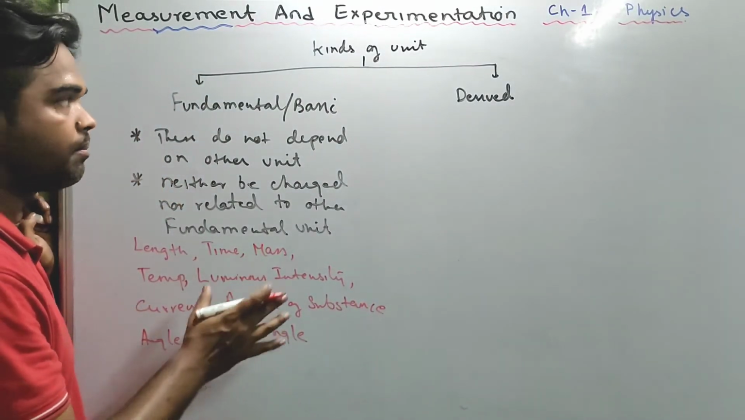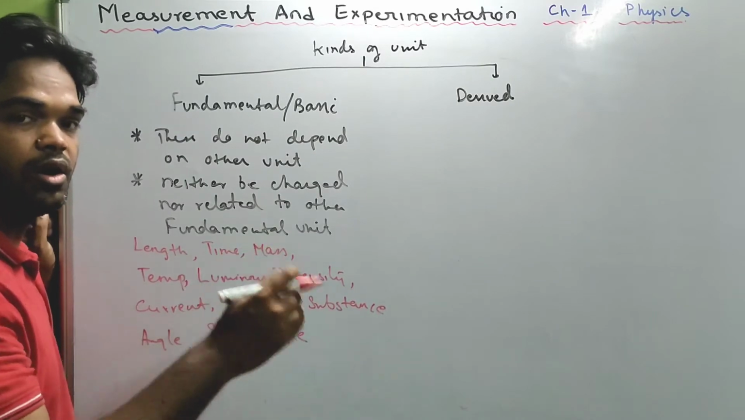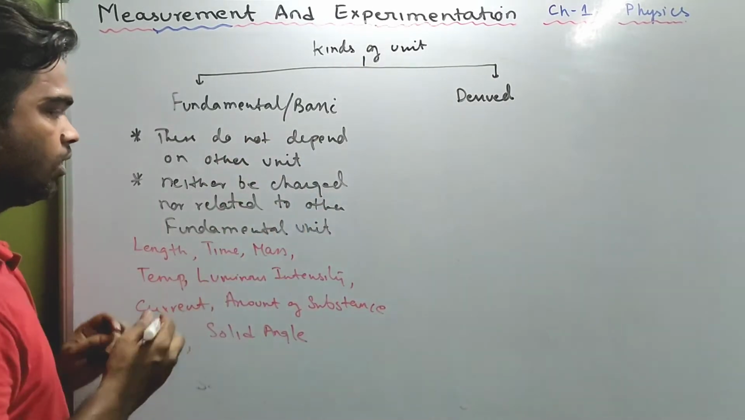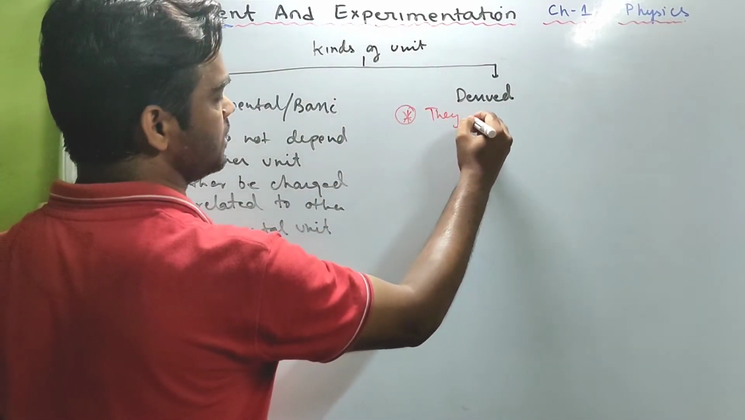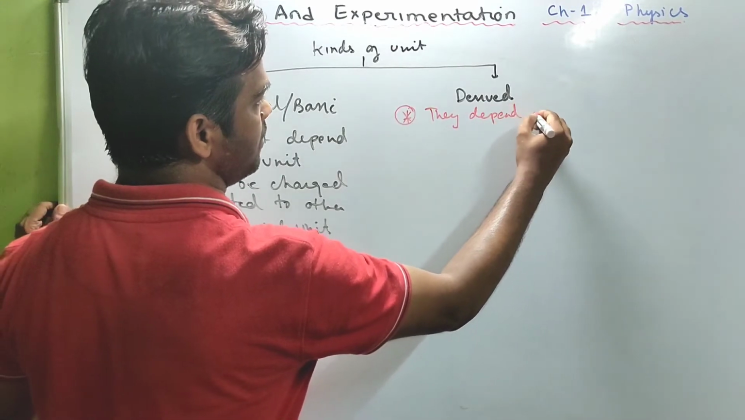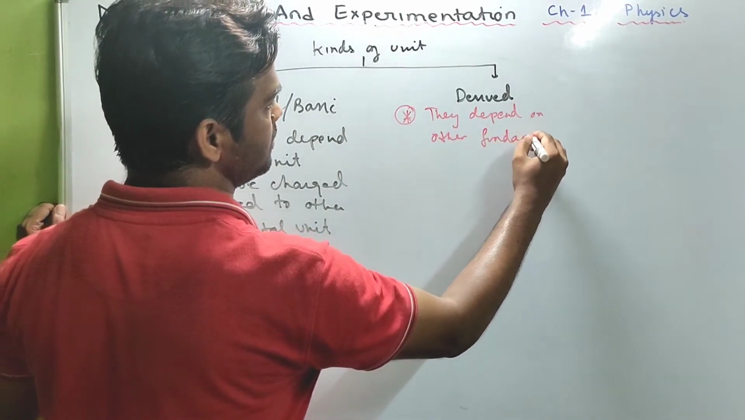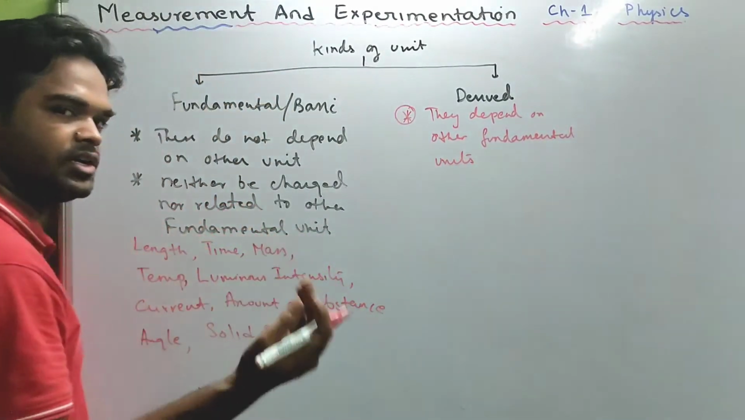These are all my fundamental units because they do not depend on any other unit. Okay. Now, then what is a derived unit? Of course, they depend on other fundamental units and can be related to them.